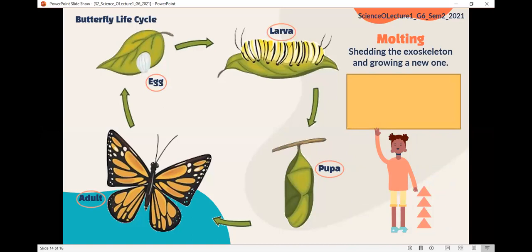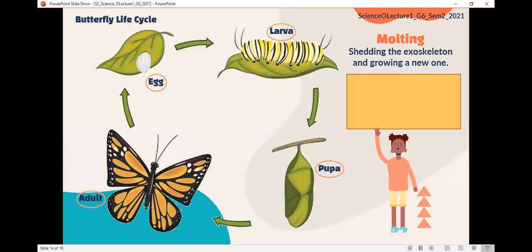Miss, I have a question. When an insect has no skin, how much time does it take to make another skin?